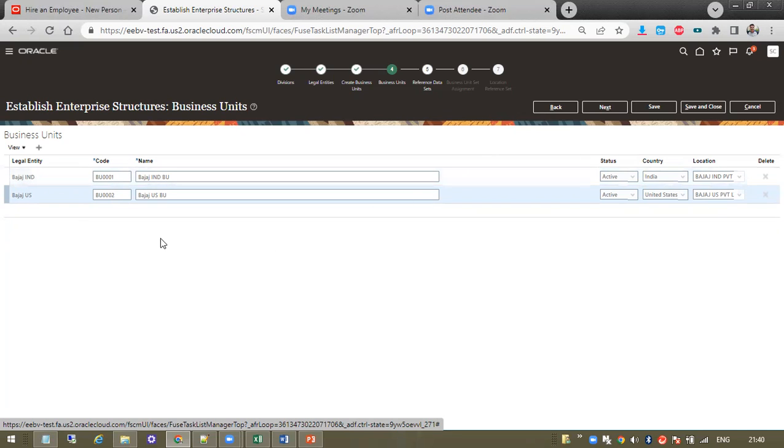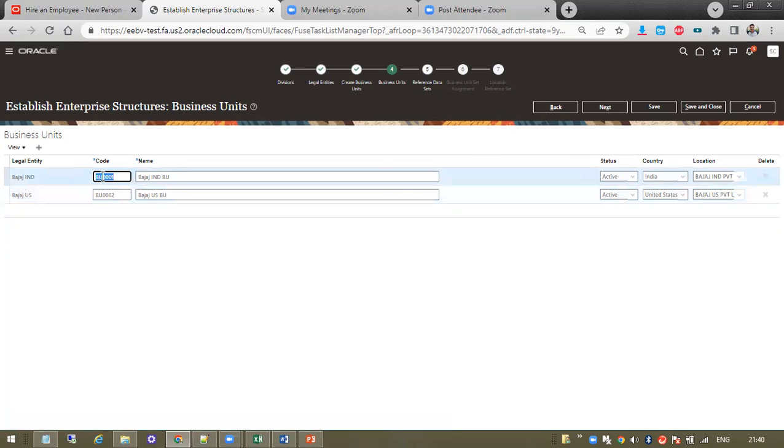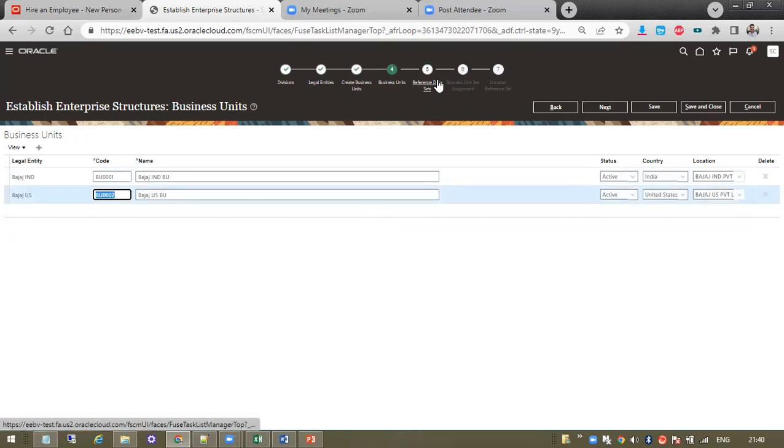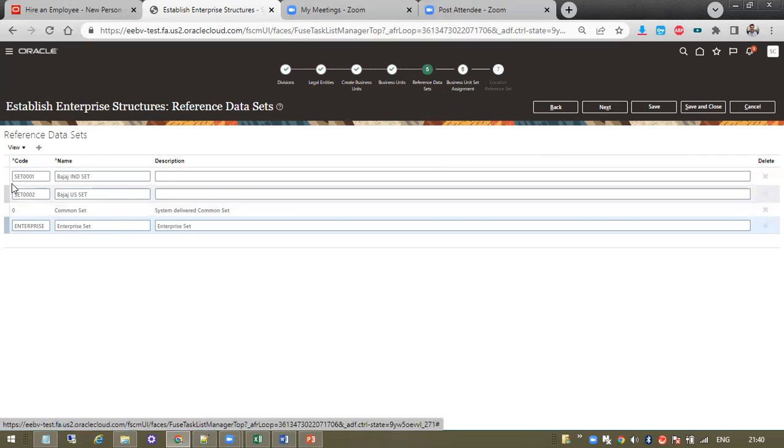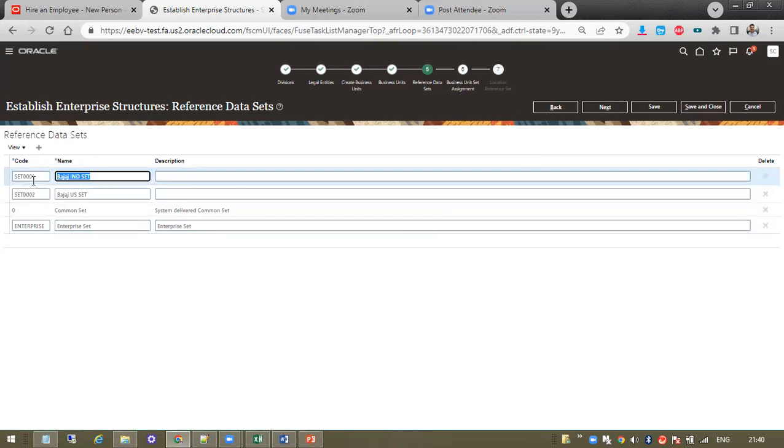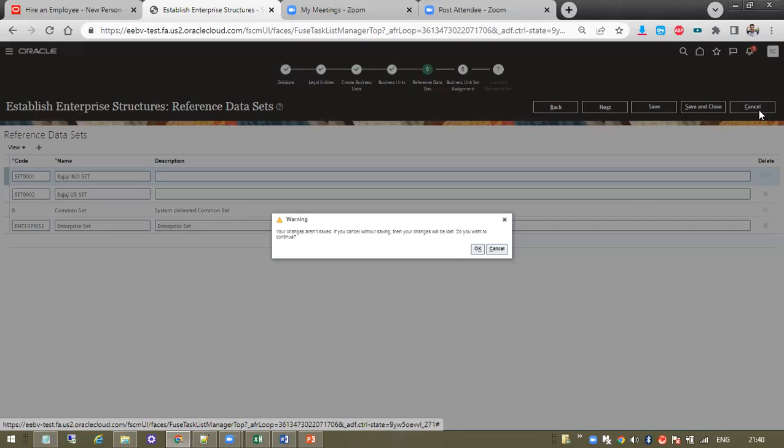Coming to the BU code, you can understand the purpose of having different BUs. The system automatically generates the BU code. The purpose is using different data sets. Then clicking next, it comes to the same screen. Business units are created, and the sets are already created and mapped here. So set one details will go for Bajaj India, and set two will go for Bajaj US, right? Correct.